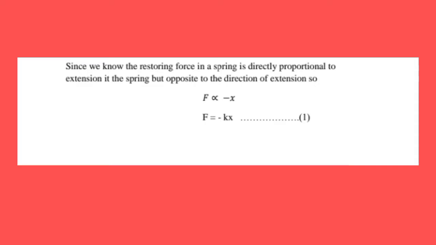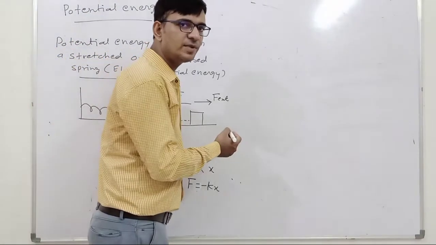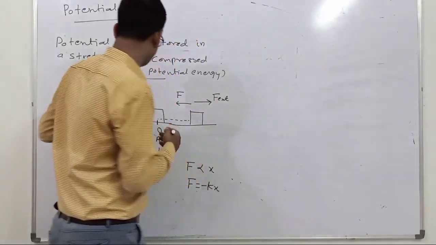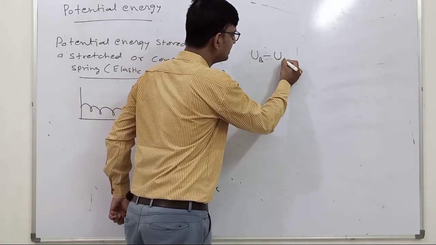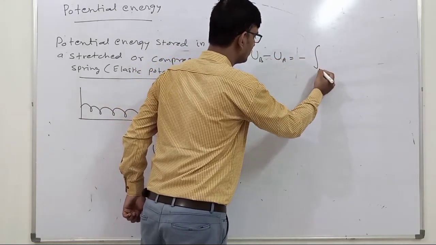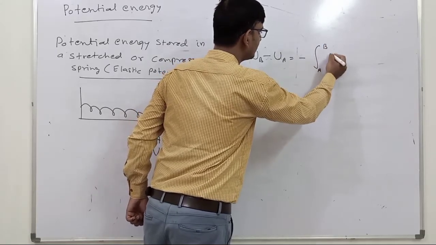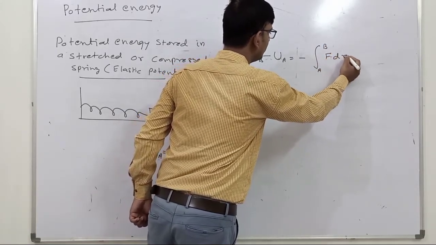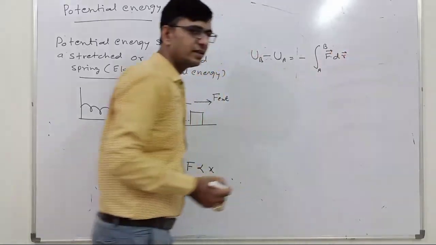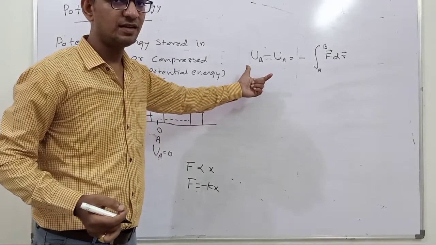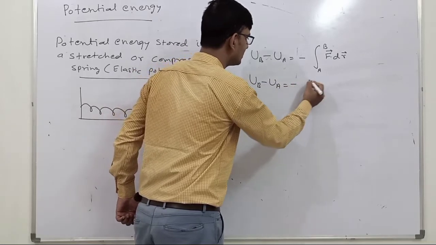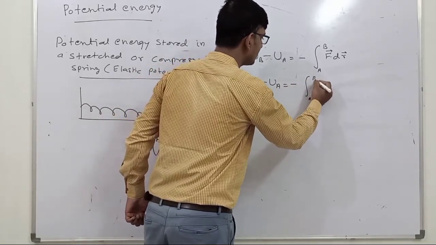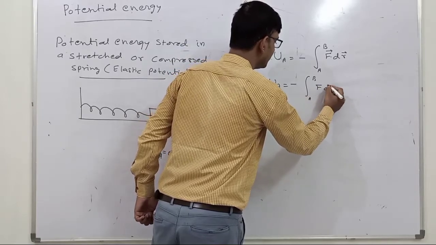Okay, again we have the formula for the potential energy associated with a conservative force: UB minus UA is equal to minus integral from A to B of F dot dr. If we are applying this formula for the x direction only, then we can modify it: UB minus UA is equal to minus integral from A to B of F dx.